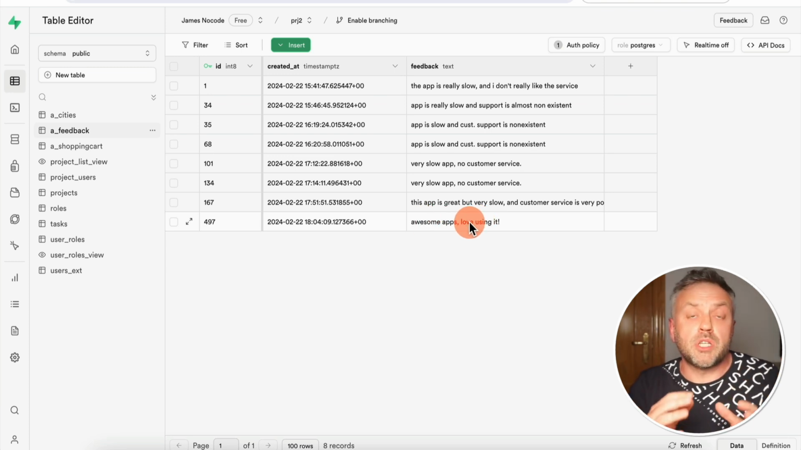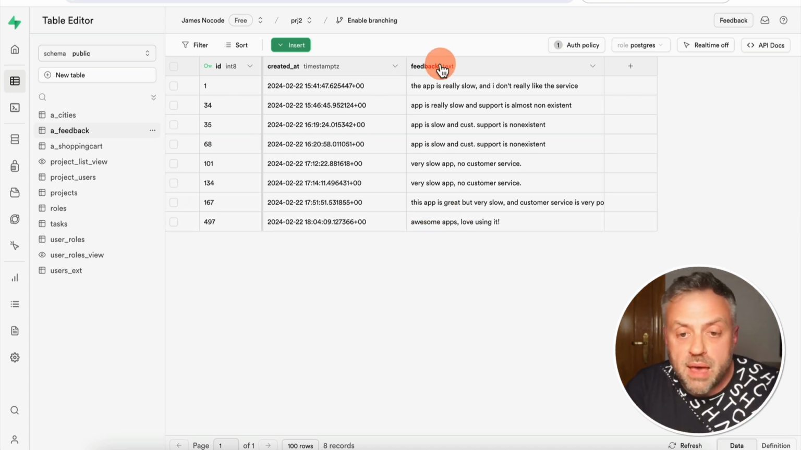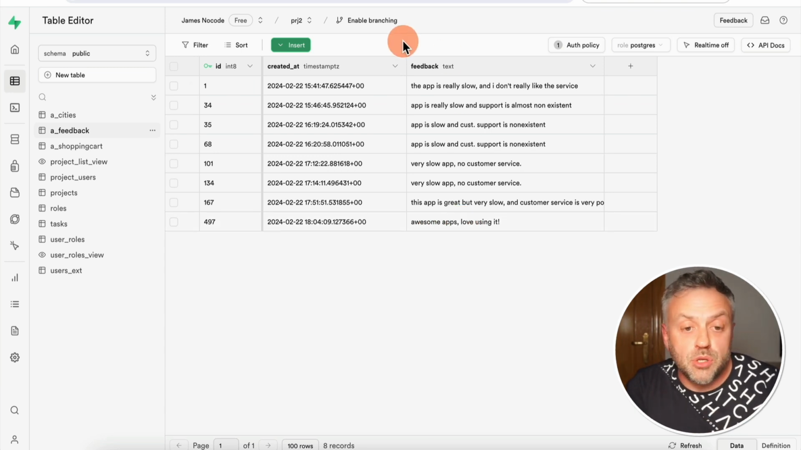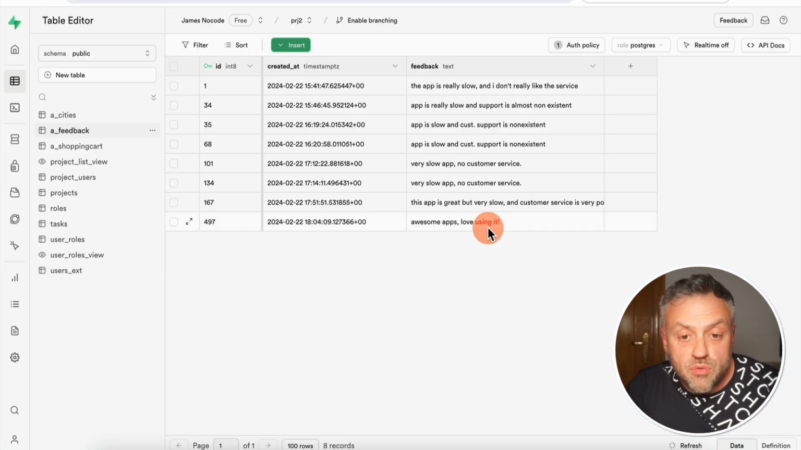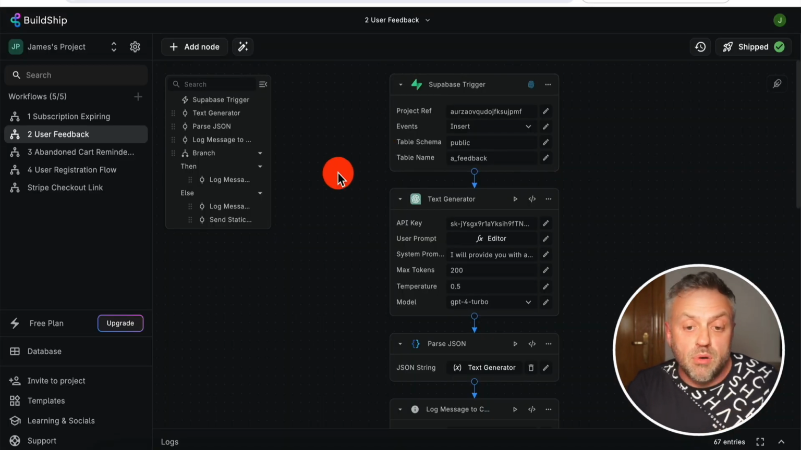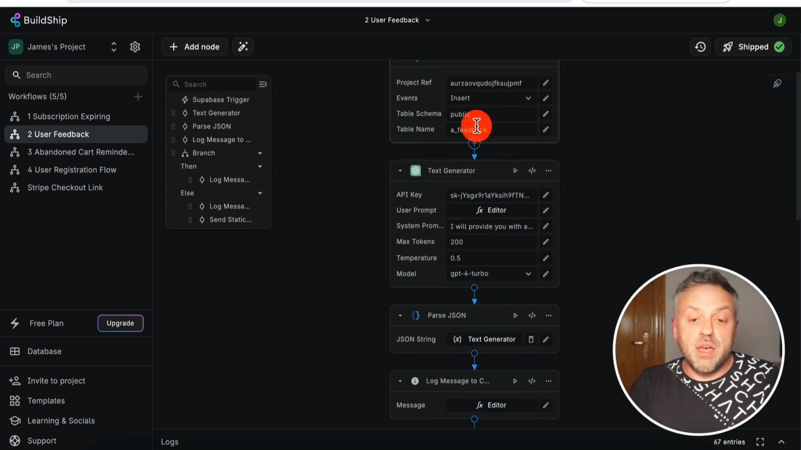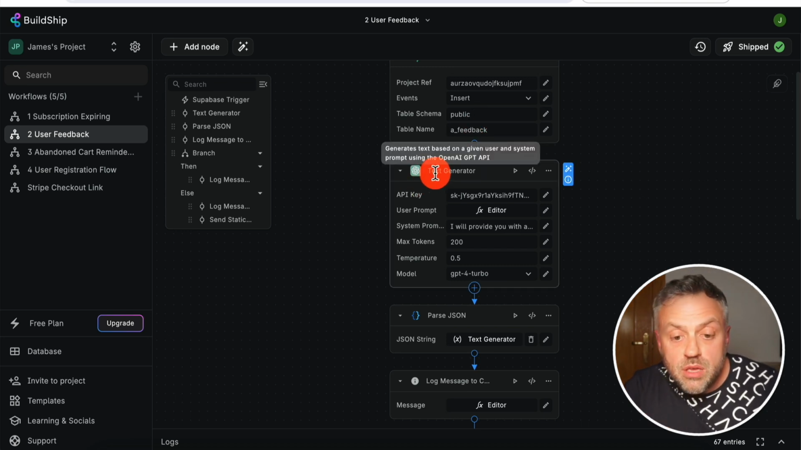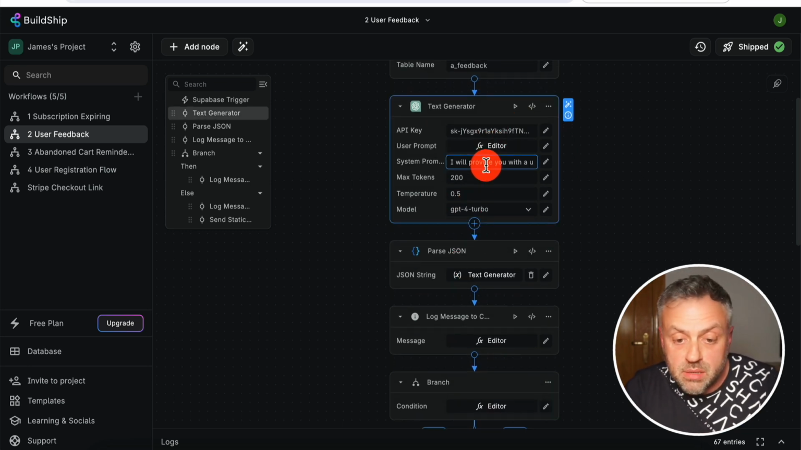Now, obviously, in your production app, you want to be storing the user ID at least, who is the actual person that's leaving the feedback, right? Leaving the feedback for your app. But in this case, we're just storing the actual feedback from our FlutterFlow app, right? So the user enters it here, we create a record here, and our BuildShip flow automatically monitors new events. And so once we get this new event, once we get a new record, we use OpenAI ChatGPT to analyze the feedback.